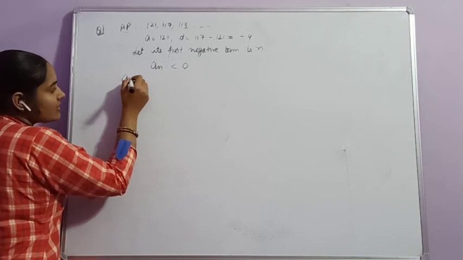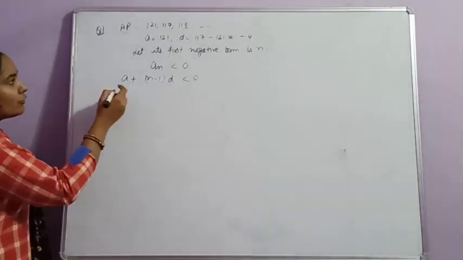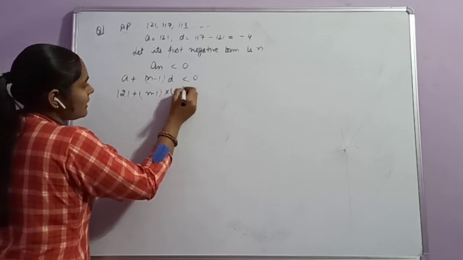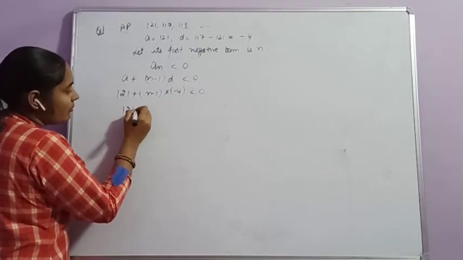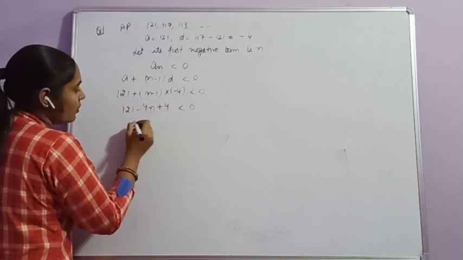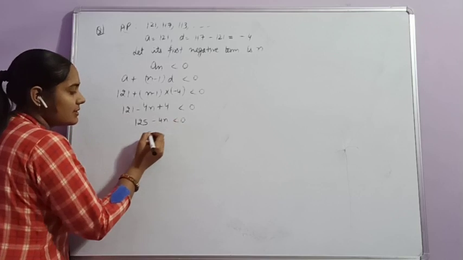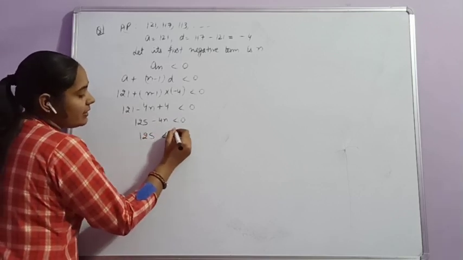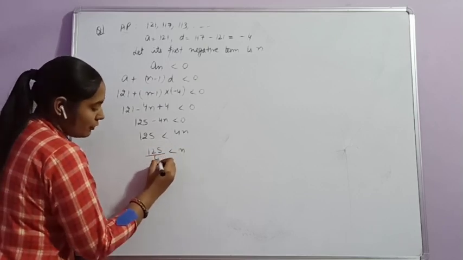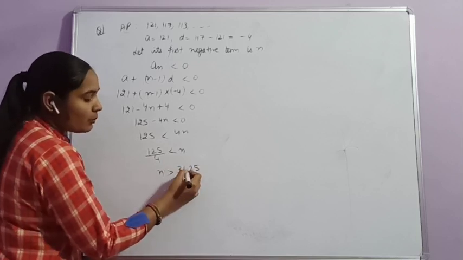We know that formula for an is a plus n minus 1 into d, that is less than 0. Value of a is 121 plus n minus 1 into d. D is minus 4, that is less than 0. 121 minus 4 multiplied with n, minus 4n minus minus plus 4, less than 0. 121 plus 4, that is 125 minus 4n is less than 0. 125 is less than 4n, that means n is greater than 125 by 4, that is n is greater than 31.25.